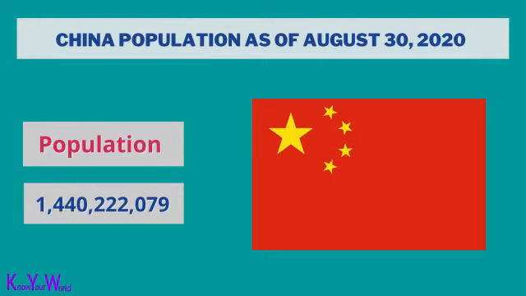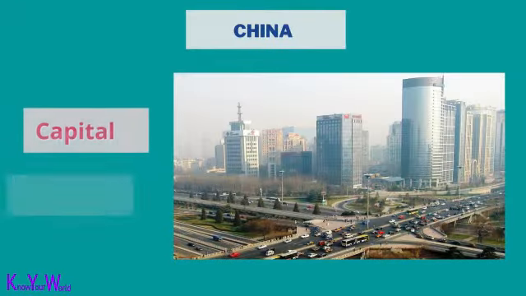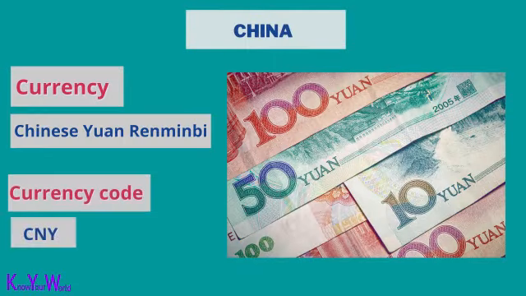China population in 2020 is 1,440,222,079. The capital of China is Beijing. The name of the Chinese currency is Chinese Yuan Renminbi. ISO currency code is CNY.